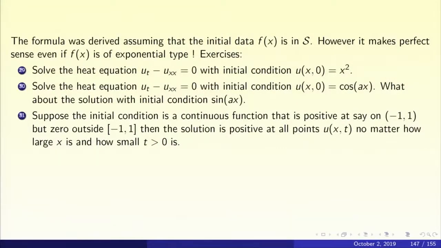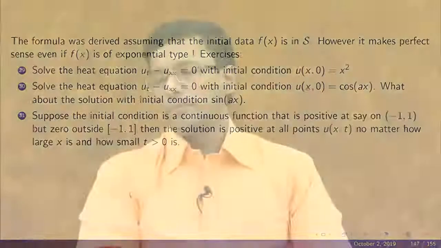Now suppose you take a point which is very far away from the origin, say 1000 kilometers away from the origin, and time is very small and positive. Time is very small, say a microsecond, and positive. So where is this point located?